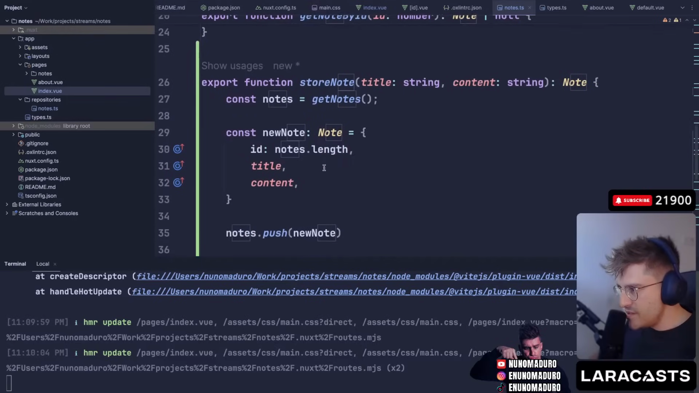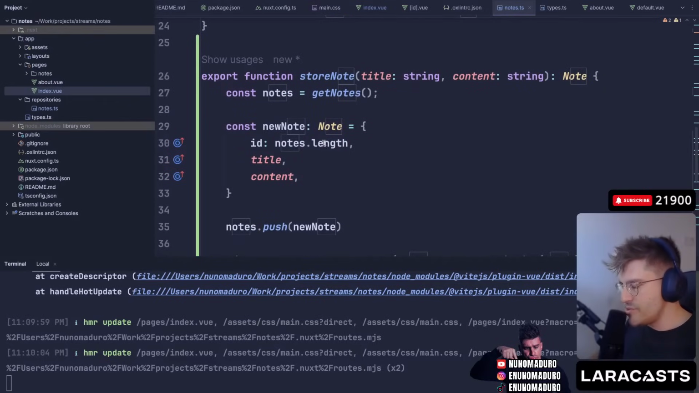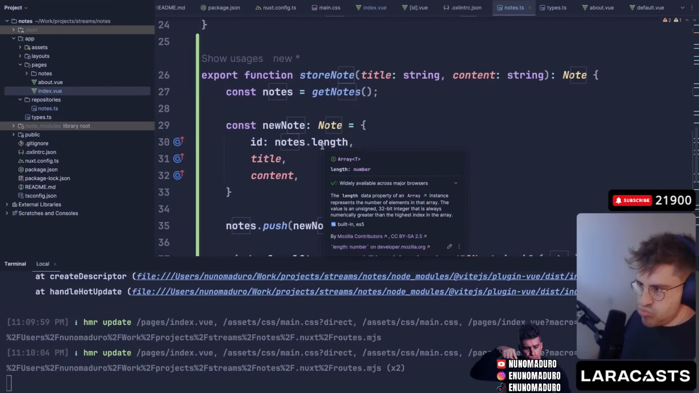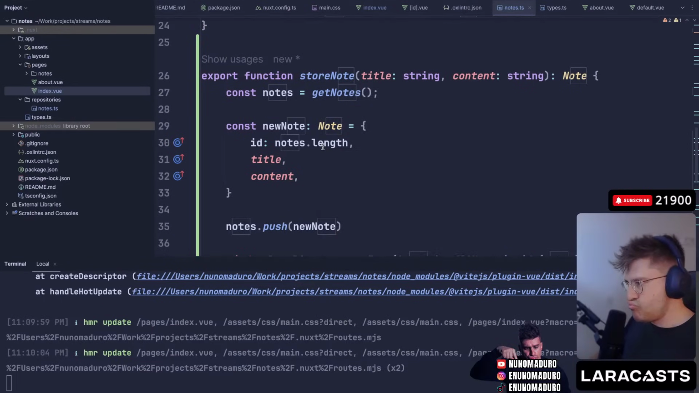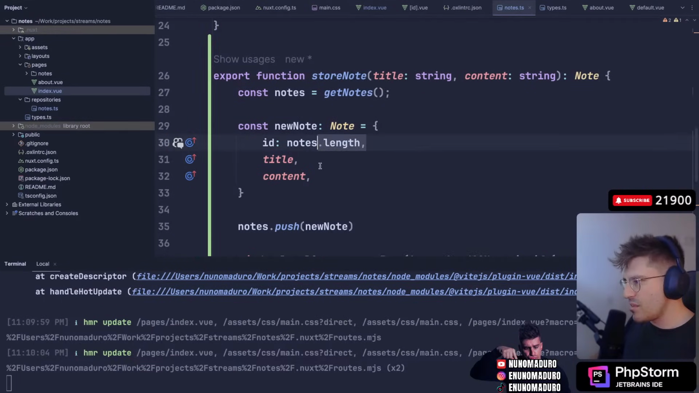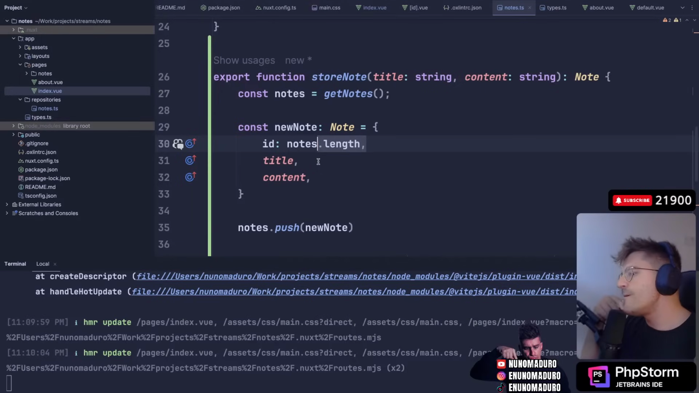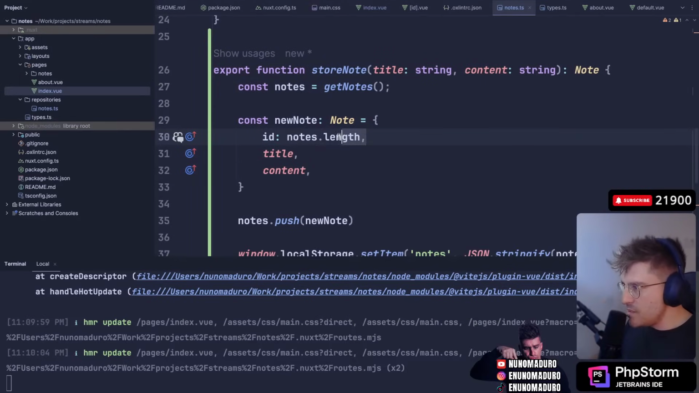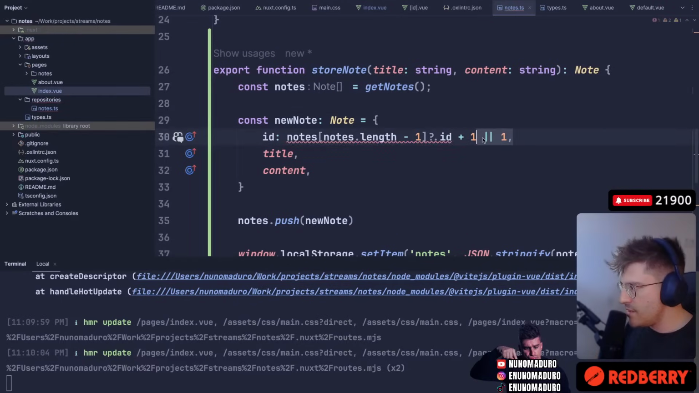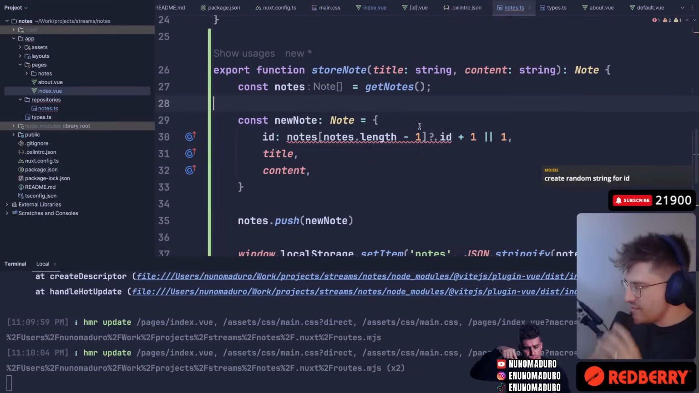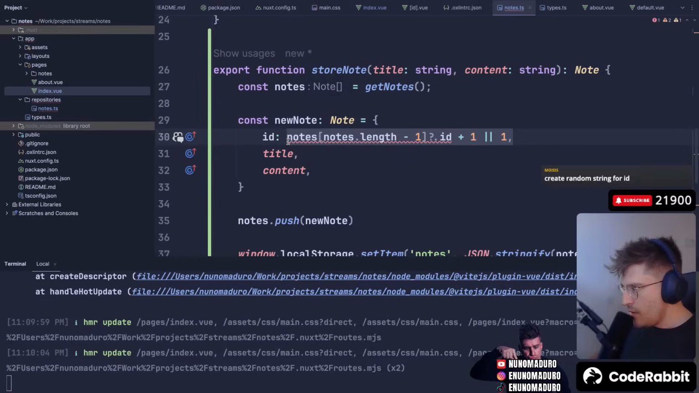And we need to fix the issue of the length situation. How do I solve this? Any idea, chat? Because we cannot use length, because we may delete nodes. I think one idea is to just fetch the latest one like this, and then we create one on a given ID. If there is none, we just use one. Yeah, this will work. Random string for the ID. That's a good idea. Random number.